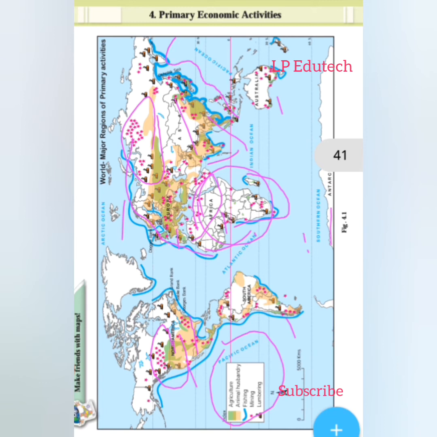Even hunting and gathering can be considered in this context. Second question: in which region do you not find any activity? What could be the reasons? Now here we need to search where no primary activities are carried out. In which region? The region where we do not find any activities are as follows. Let us see which are those.